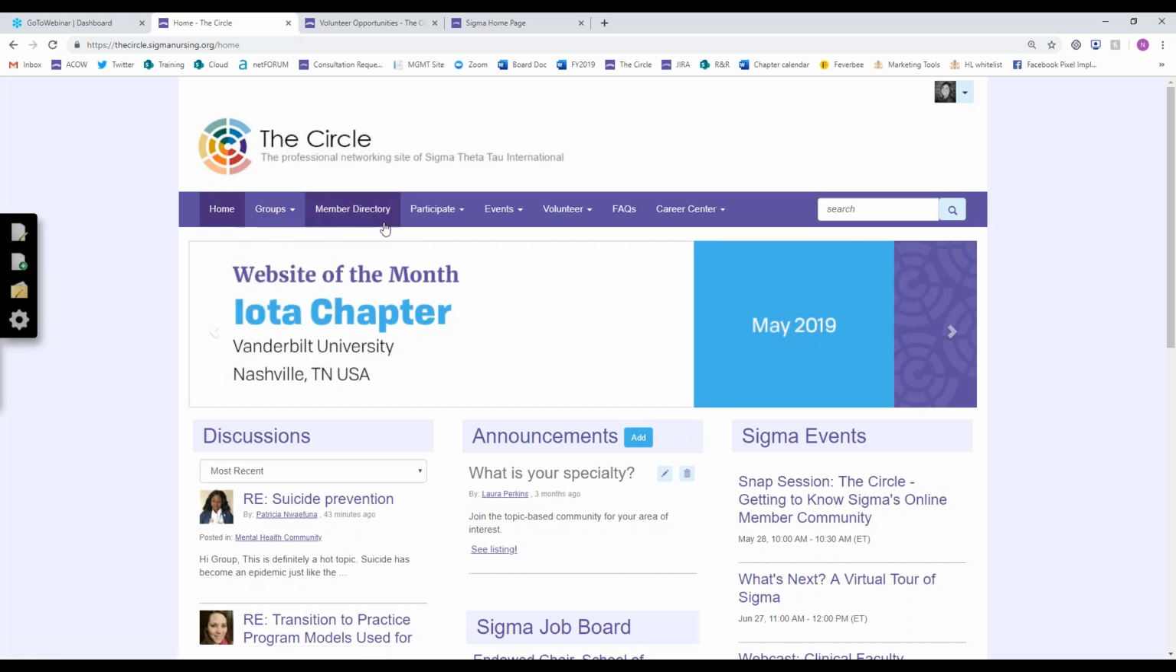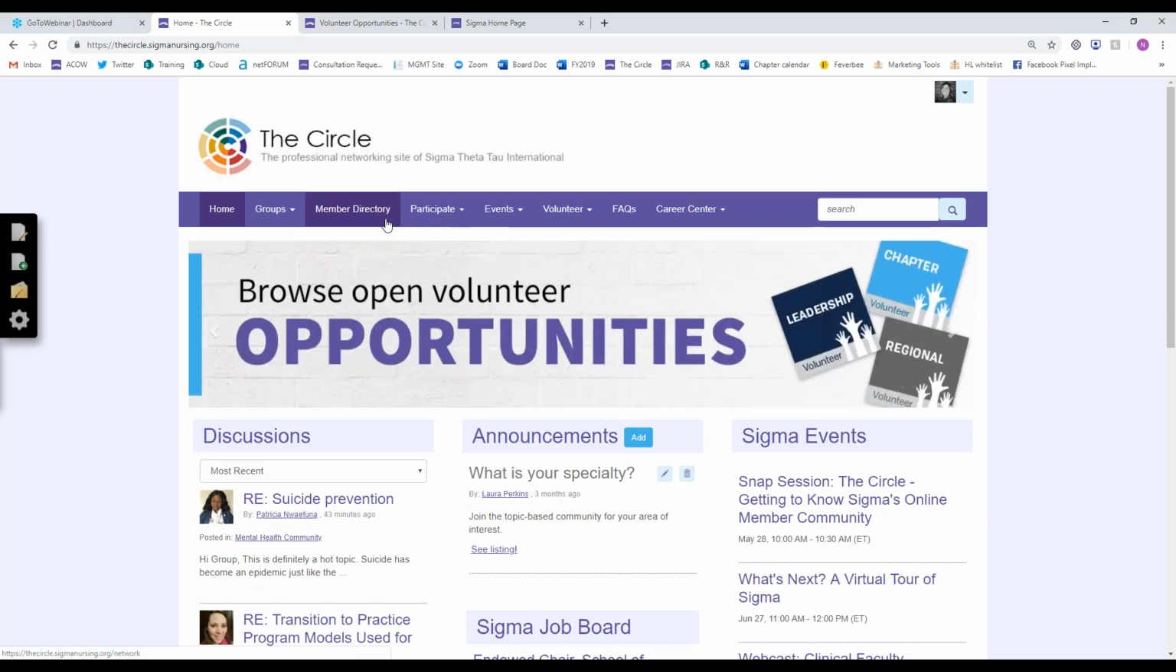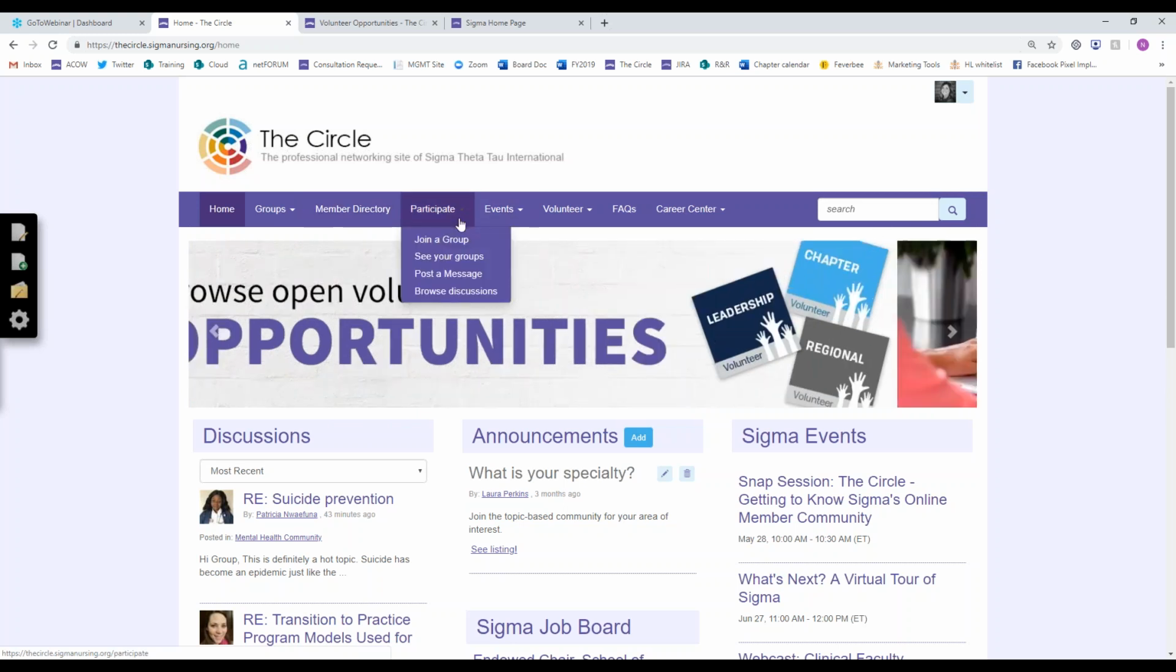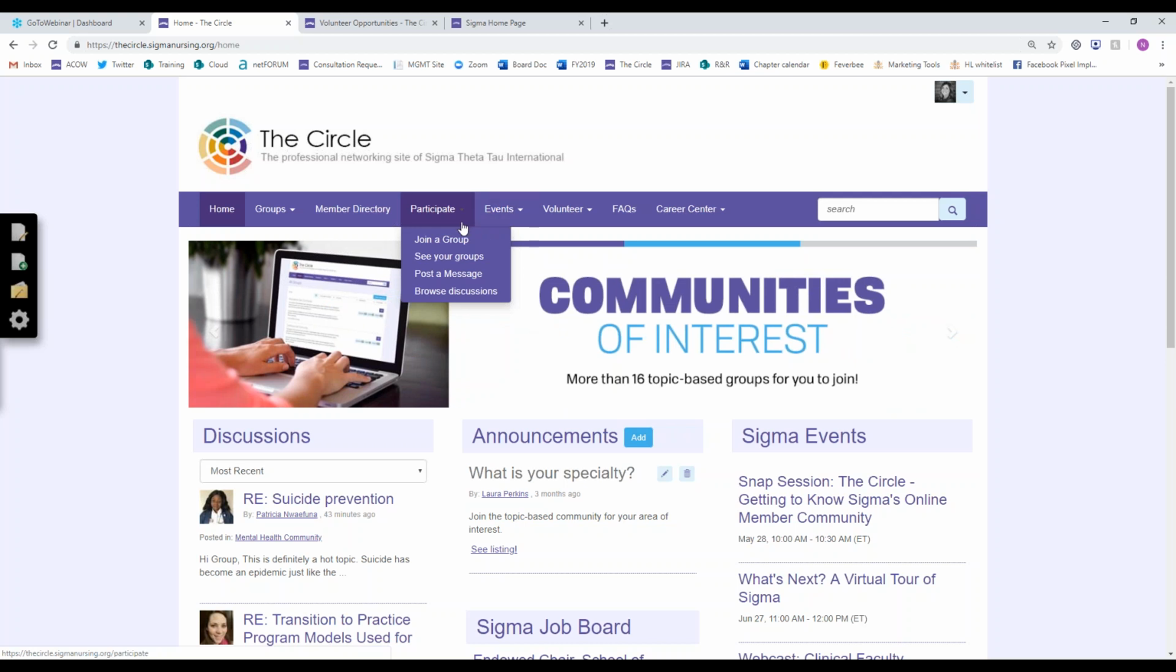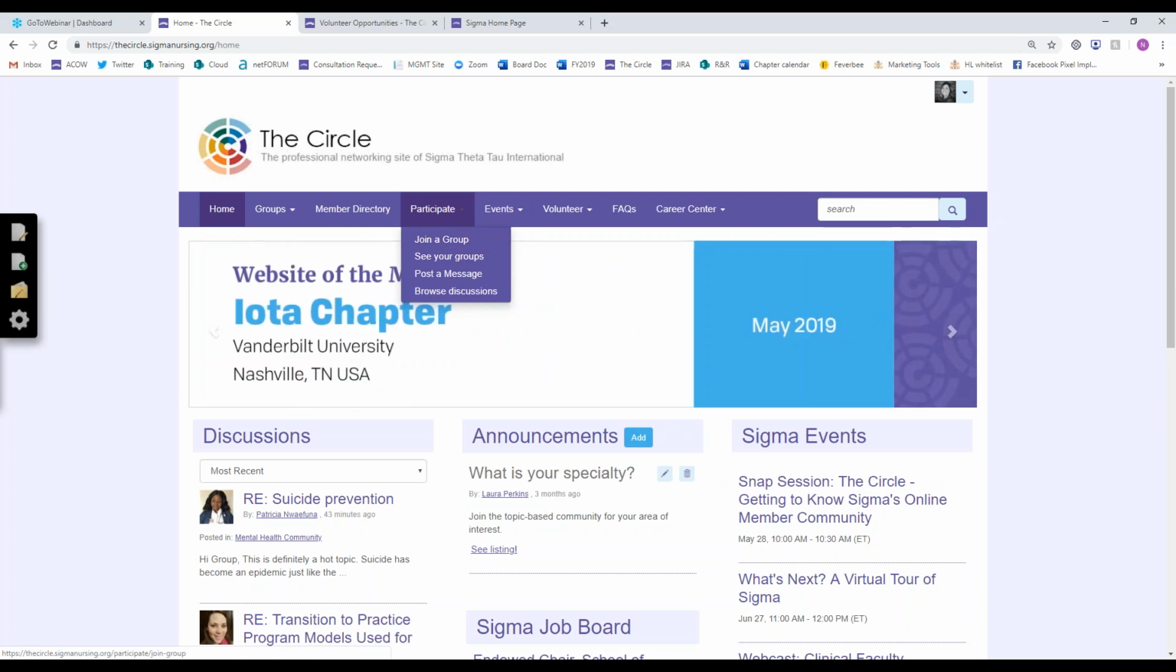The Member Directory, so this third button over from the left, is just that. It's a member directory where you can search for and connect with other Sigma members. The Participate button has a few links to help get you started within the community. So this is where you can browse recent discussions for groups that you're a part of, post a message, join a group, etc.